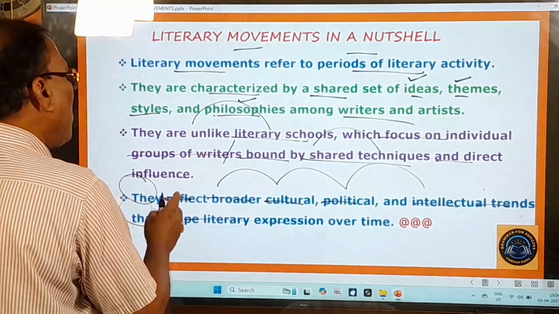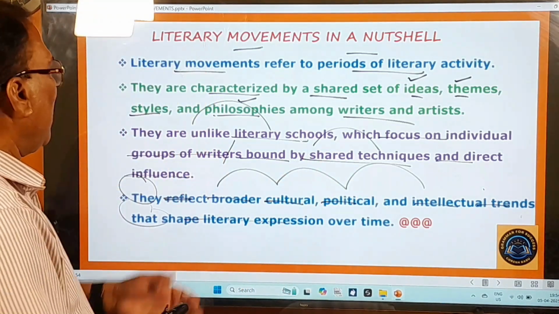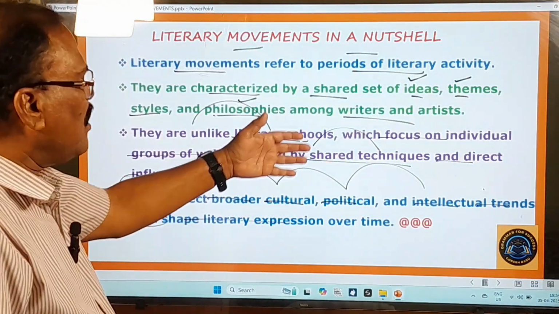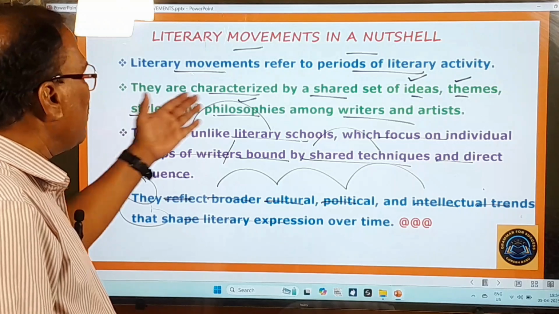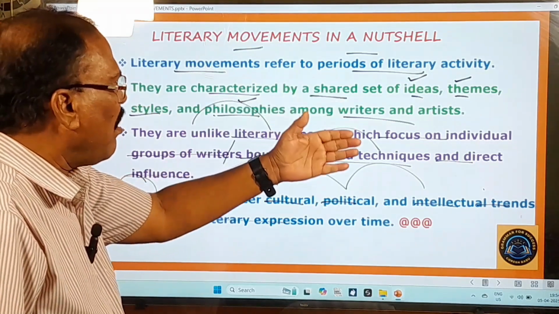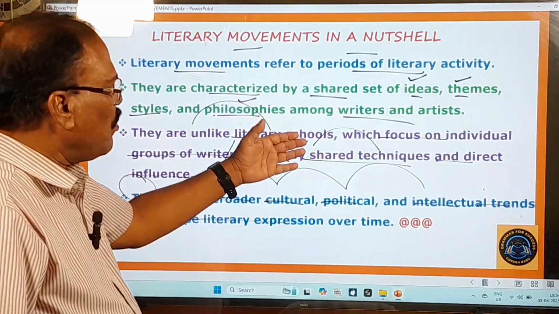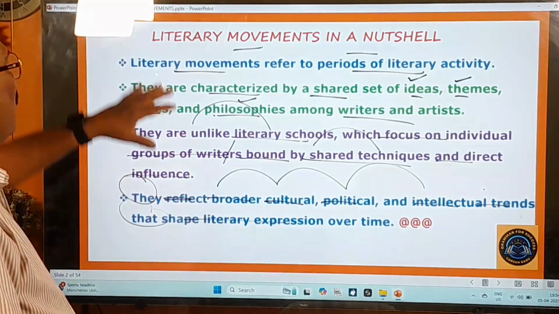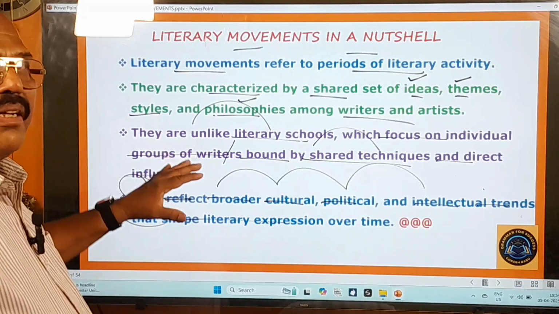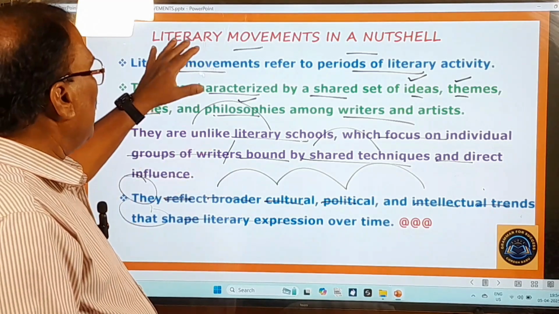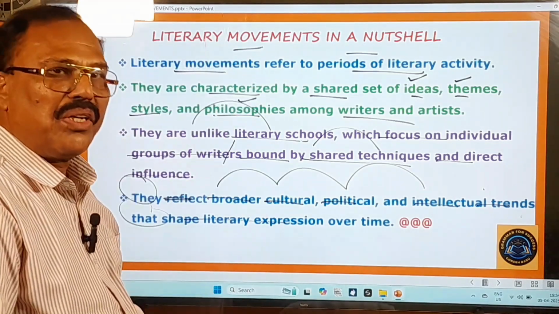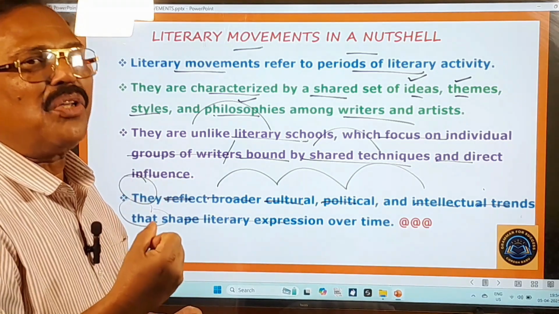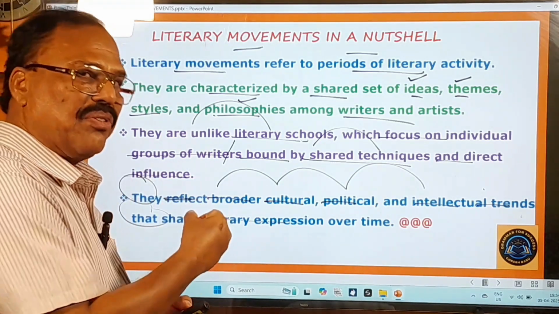So that is all about these literary movements. These literary movements are the periods of literary activities. They are characterized by a set of ideas, themes, styles, philosophies among writers and artists, and these are unlike literary schools, and they reflect broader cultural, political and intellectual trends. So these are the very important introductory points about these literary movements. Now we are going to learn about each and every literary movement. Come on, you pay a very good attention to this video.